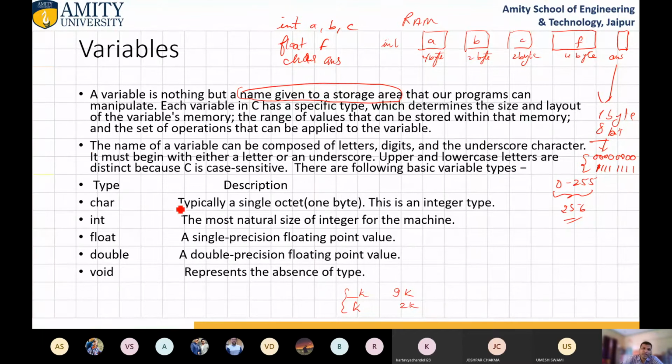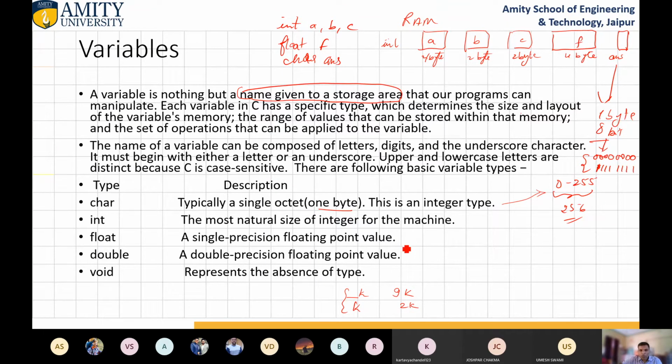And there are some basic variable types, like character. Character typically stores 1 byte. I had already shown what will be the range of character, because there are very few characters. 26 plus 26 is 52. Sometimes digits 1 2 3 4 5 6 7 are also considered as characters. These are the ASCII characters. The special characters are also characters. So we will write a program to find the different character set. Why are we using character as 1 byte in C programming language? In other programming languages, it is not 1 byte.